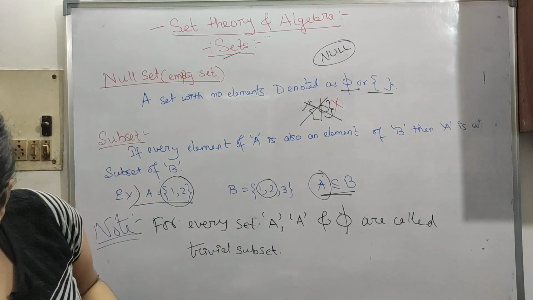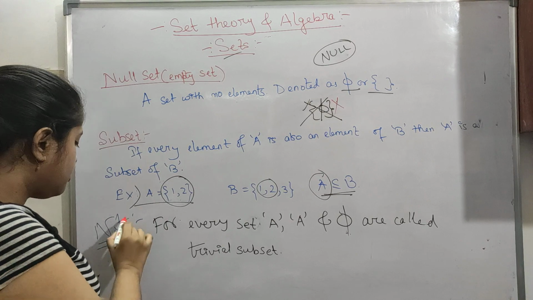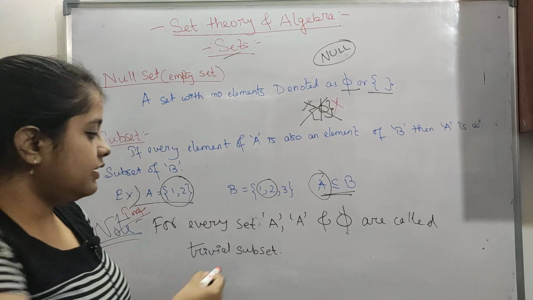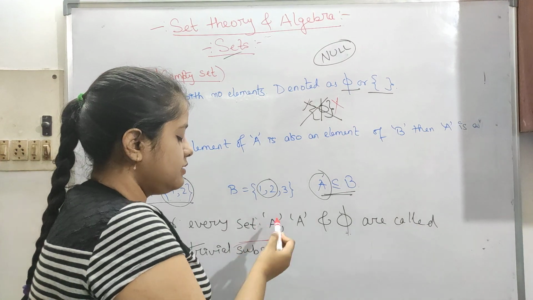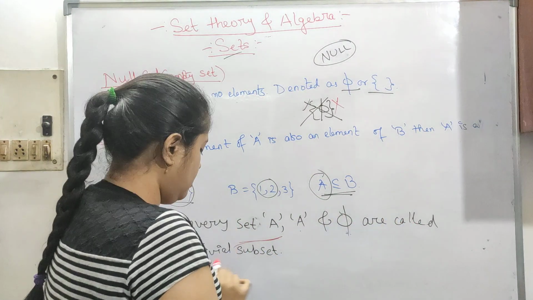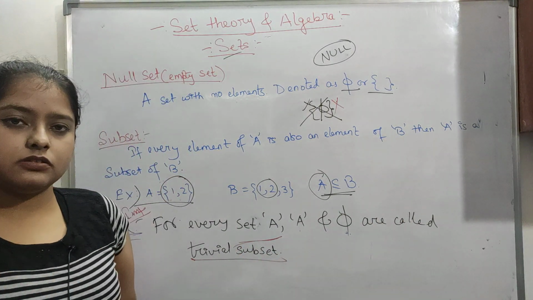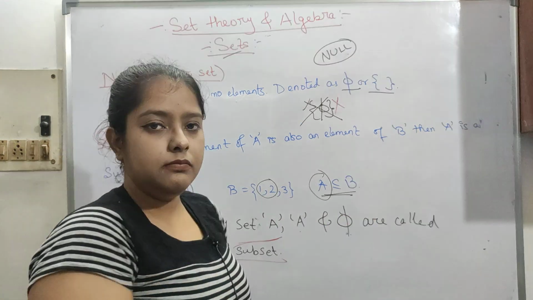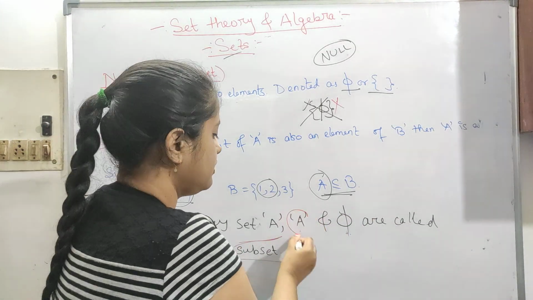Another important note: for every set A, the set A itself and phi are called trivial subsets. Even if it's not mentioned explicitly, the trivial subsets are the whole set and the empty set.